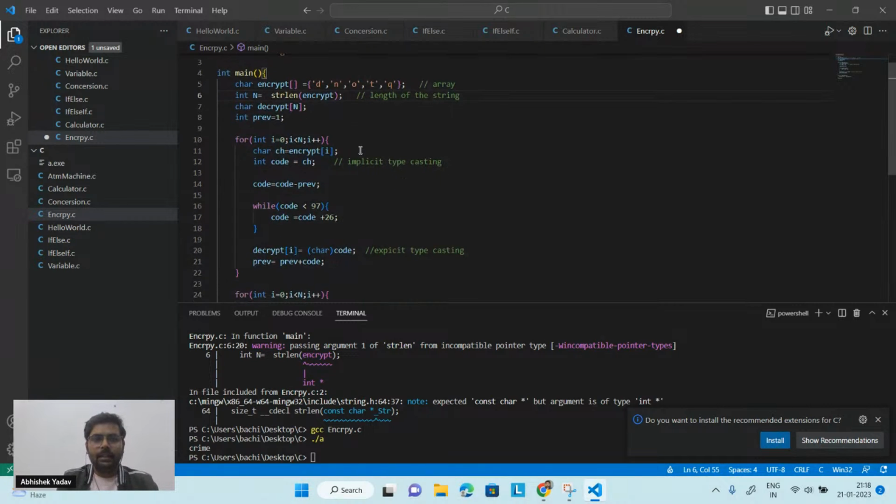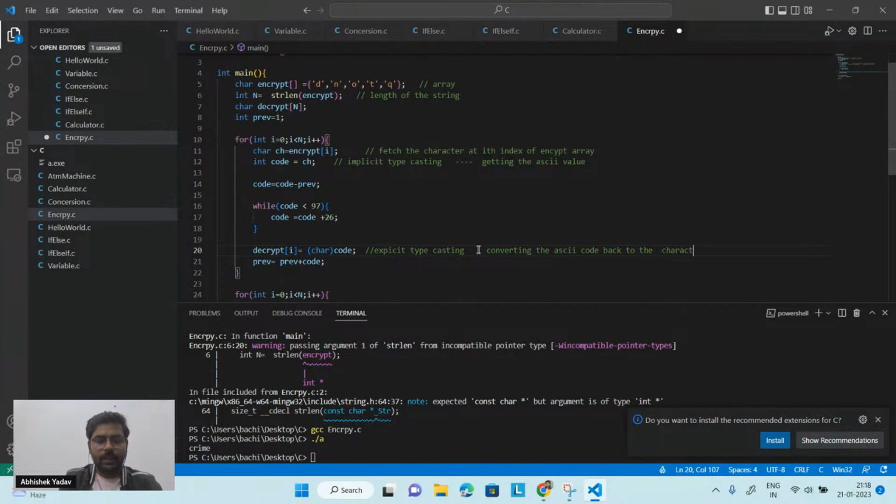After that, this line, that is line number 11, is used to fetch the character at ith index of encrypt array. After that, implicit type casting, that is getting the ASCII value here, right? And here converting the ASCII code back to the